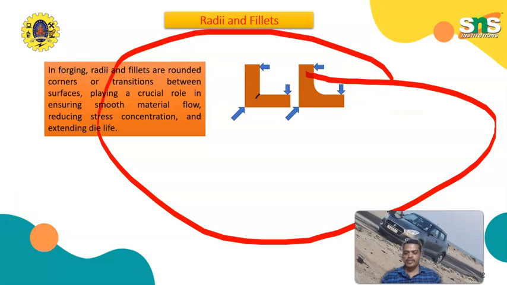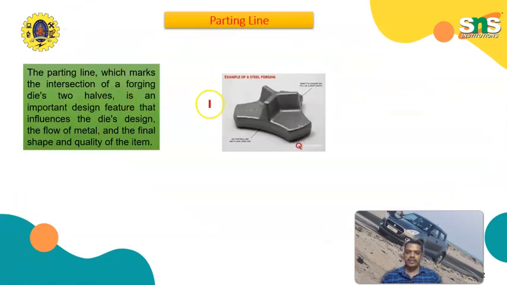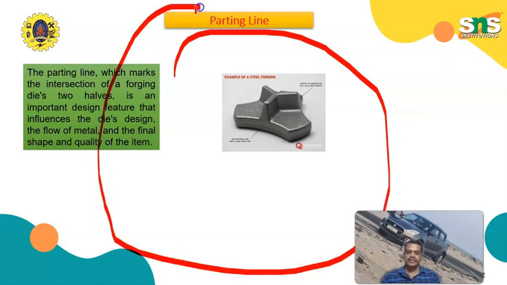Next one is parting lines. These are the parting lines, the line where the two halves of the die meet. The parting line should lie in a single plane or follow a simple contour. Choose the parting location to minimize flash, ease die design and ensure die fill. Ideally, it is located at the largest cross section of the part.